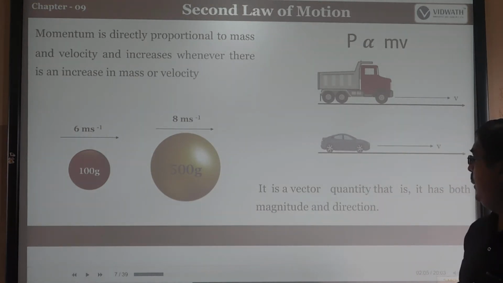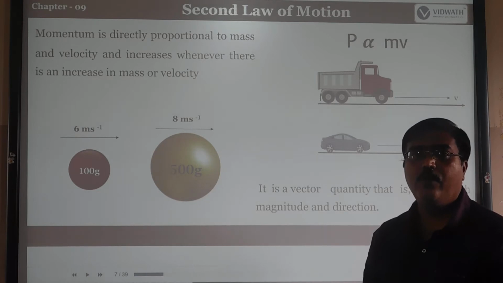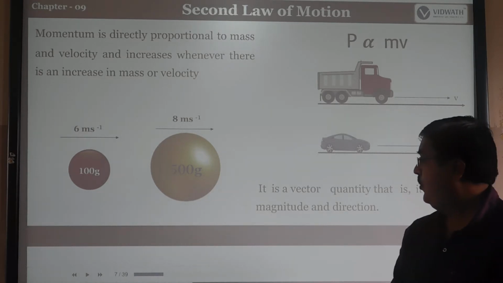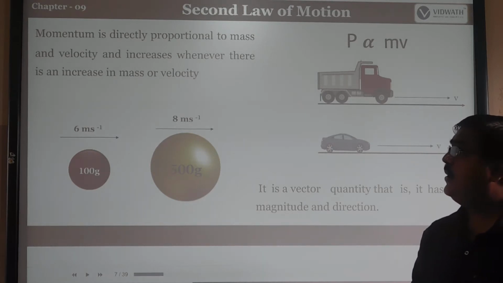Momentum is a vector quantity, that is, it has both magnitude and direction. Magnitude means the numerical value. Because it has both direction and numerical magnitude, it is called a vector quantity.